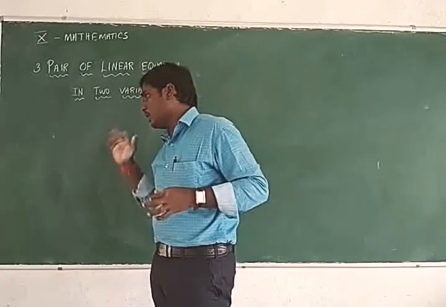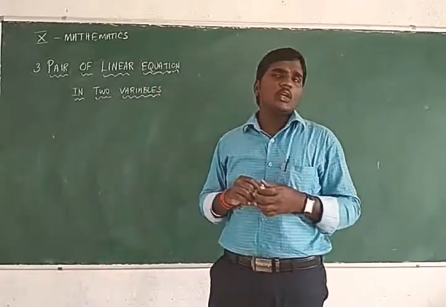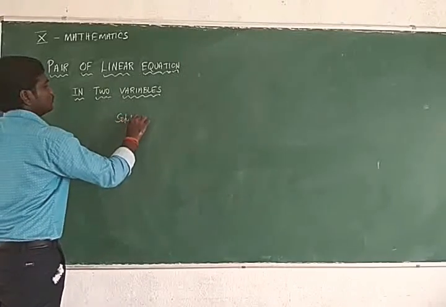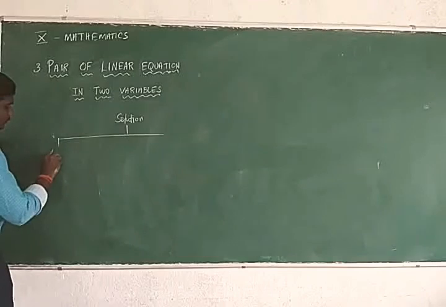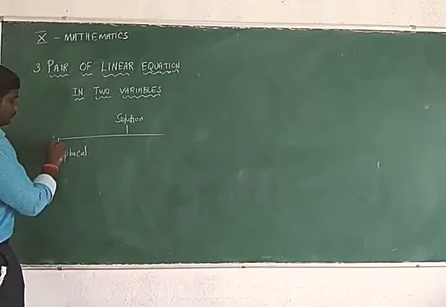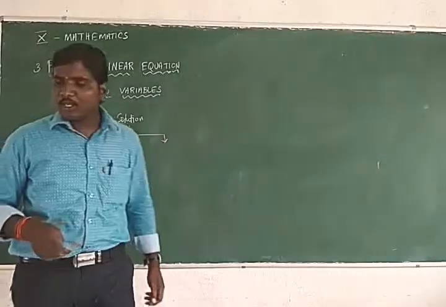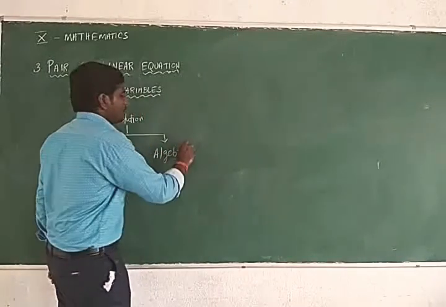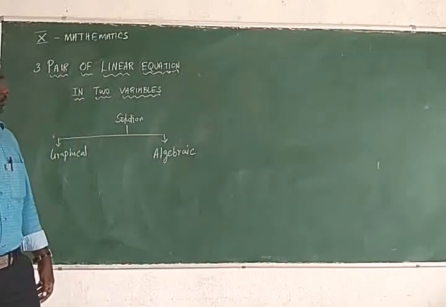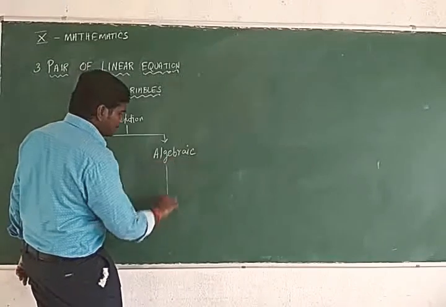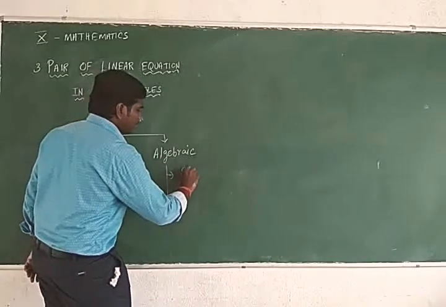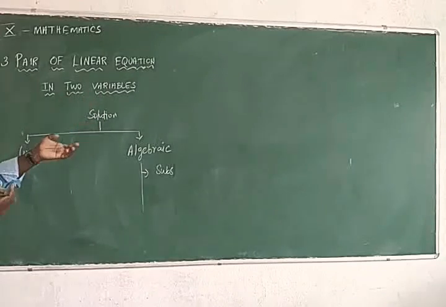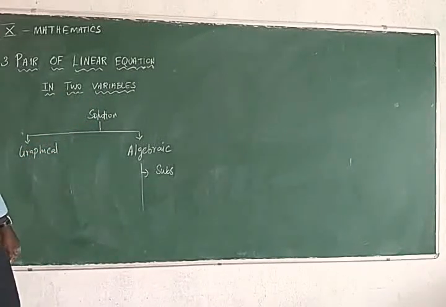We want to find the solution of these equations. Here, two methods are there for the solution. One is the graphical method. Then another one is the algebraic method. Here many methods are there in the algebraic method. First one, the substitution method. We want to find the solution of this equation. Two methods are there: one is the graphical method, another one is the algebraic method.